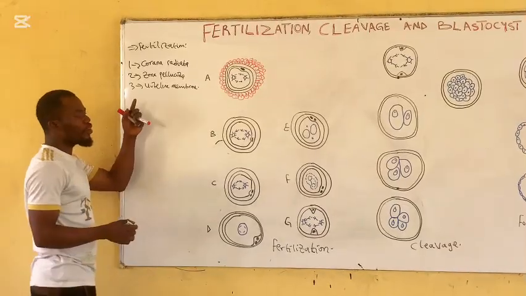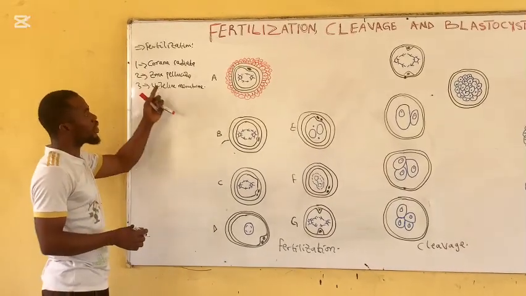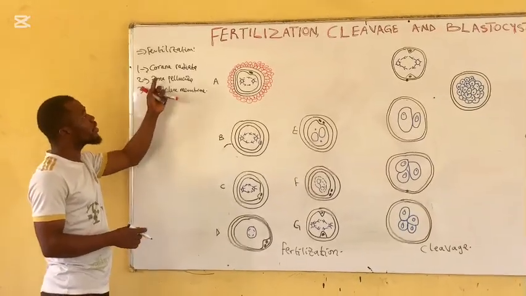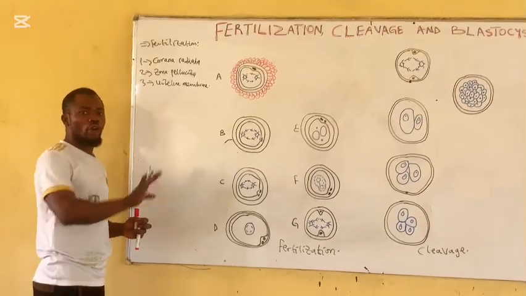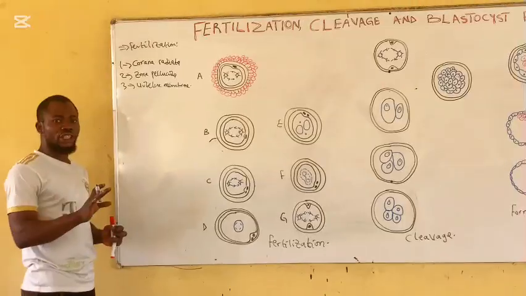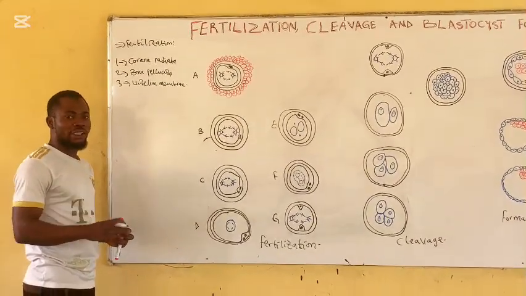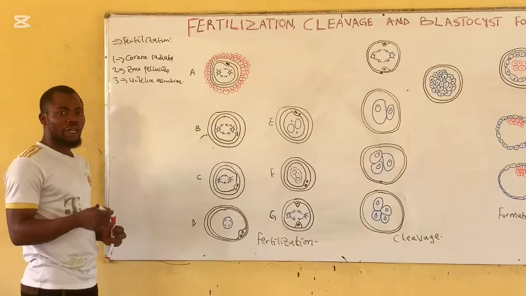These 3 barriers are very important for the sperms to penetrate before fertilization can occur. For the sperm to penetrate these 3 barriers, it must undergo some conformational changes in the female genital tract, which are termed capacitation and acrosomal reaction.